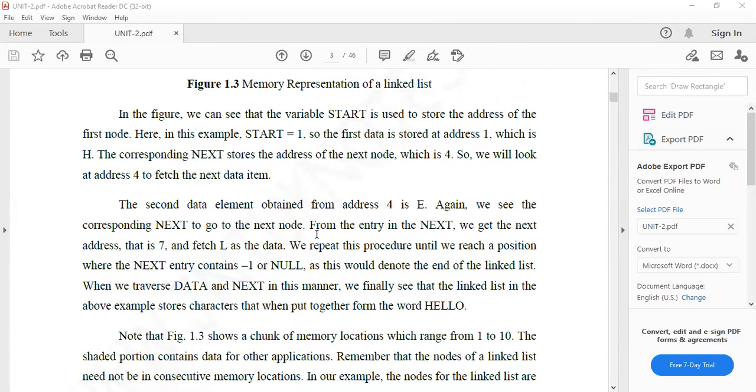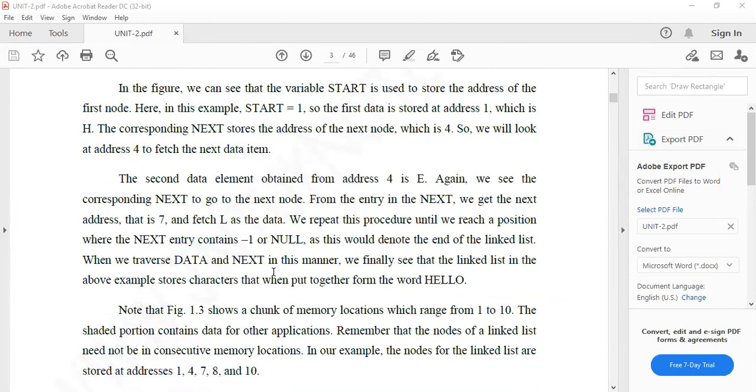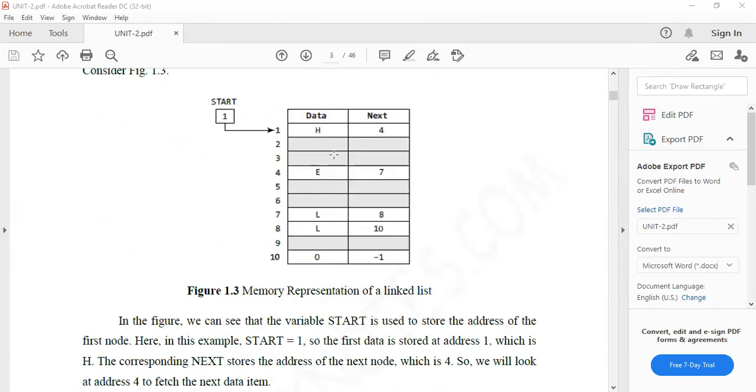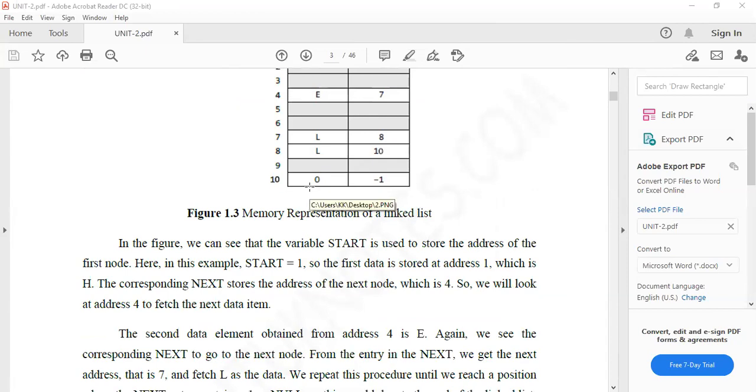So see here, the second element is obtained from 4. Again we see the corresponding next, and the next one is 7, and fetch the L as the data. So we repeat the process until the minus 1 is there. So finally we are printing the word hello. So that means we are using letters in order: H, E, L, L, O. This is hello. For example, if you want to store it in this also, we can write. It's not an issue. So I want to print a hello.